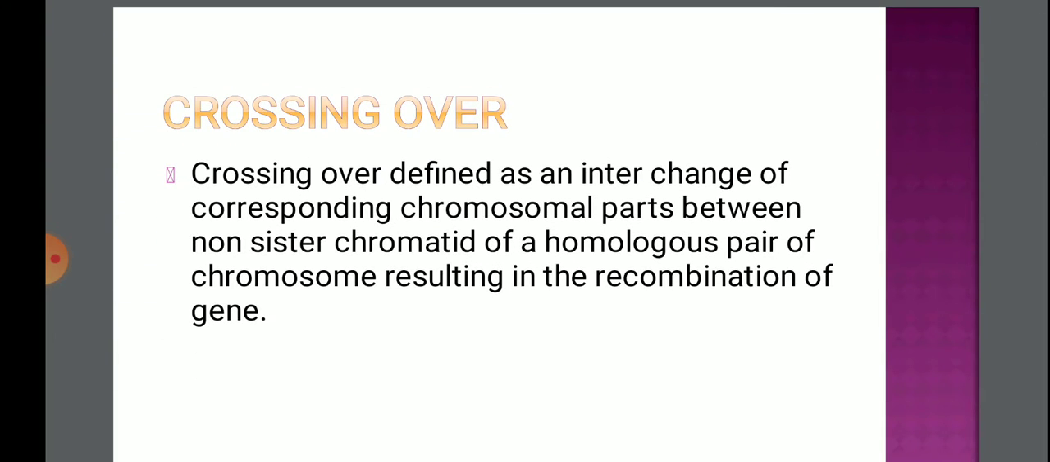Now next is crossing over. What is crossing over? Crossing over is defined as interchange of chromosomal parts between non-sister chromatids of a homologous pair of chromosomes. What does that mean? If there is a chromosome number 1, paternal and maternal chromosomes are there. If they exchange their genetic material, if they exchange their non-sister chromatid arms with each other, this results in crossing over, and this results in a new recombination of genes that enters their offspring.